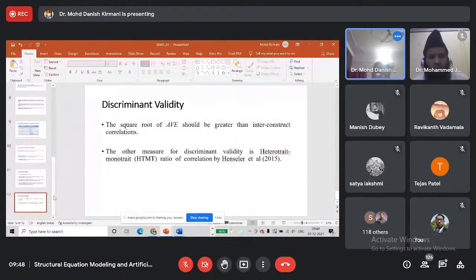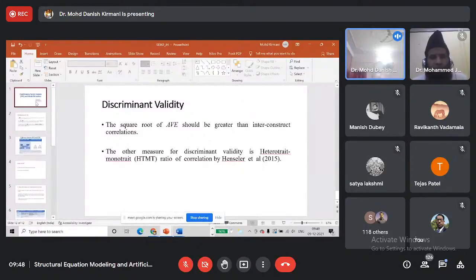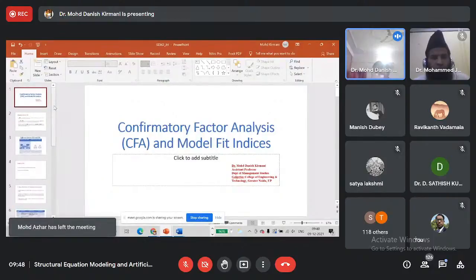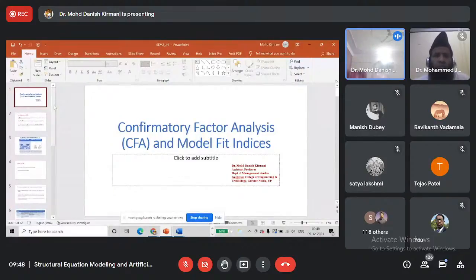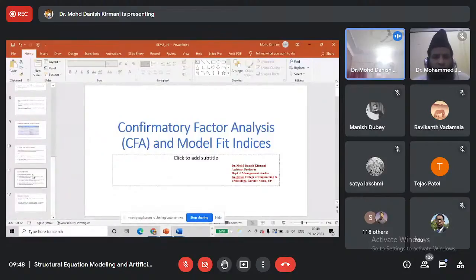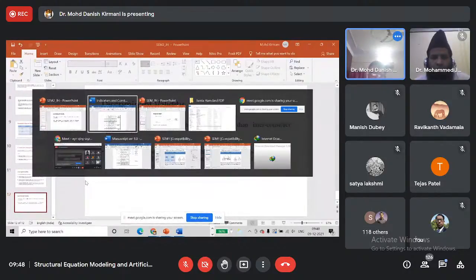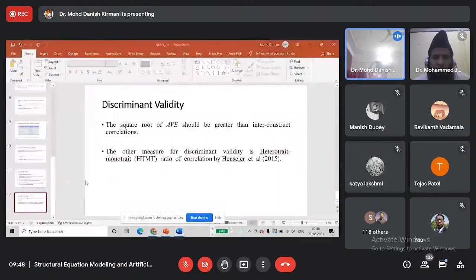So this is all the theory which we use in CFA. We have different types of model fit indices to determine the goodness of fit, and we have different indicators of convergent validity and discriminant validity to assess the validity of the measurement model. This is all theory. Up to this point, if you have any doubts, you can clear them. Then we will proceed to demonstrate how to run a measurement model or CFA in AMOS. Up to now, if any doubt, you can discuss.